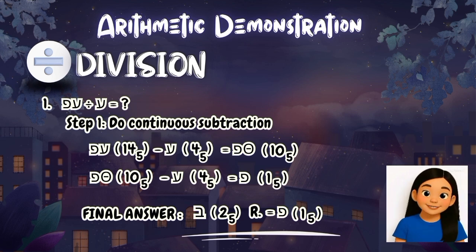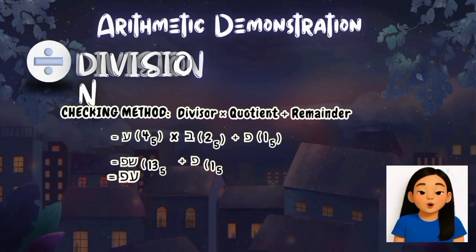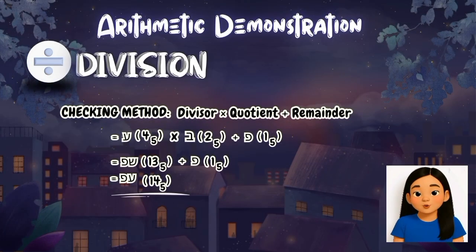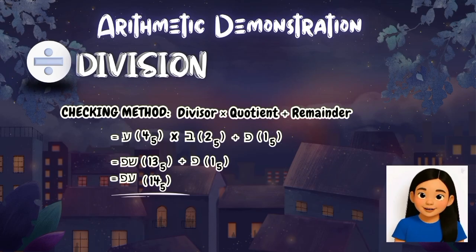This shows that division can be as simple as repeated subtraction. To check if our quotient is correct, we use the formula: divisor multiplied by quotient plus remainder equals dividend. In our problem, the divisor is Sura, the quotient is Kora, and the remainder is Lumo. So to check the answer, we multiply the Sura by Kora, then add Lumo.